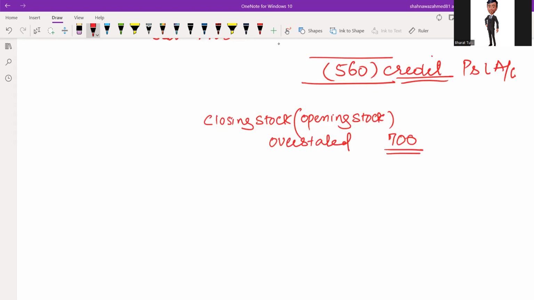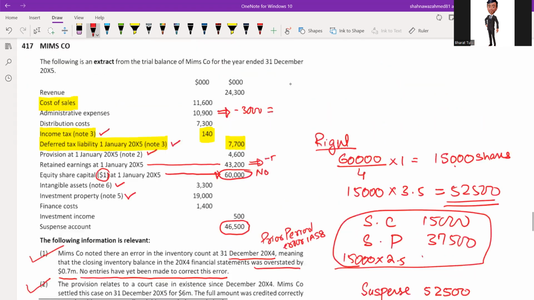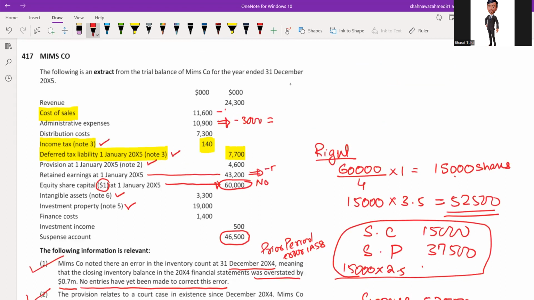So it means that your COGS is overstated by 700. So I will make an adjustment in cost of goods sold as deduct 700, right? Overall, its impact will be on gross profit.